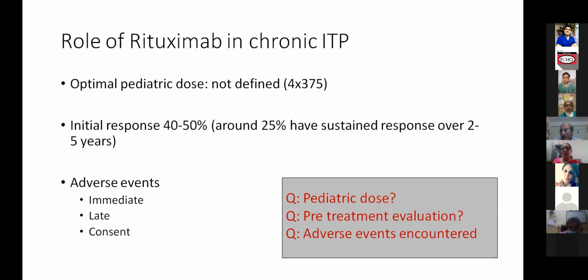Yeah, so because it's chronic ITP, you would have already done HBV, HCV. That's why no additional work. Rheumatologists look at tuberculosis very strongly. Like they do a chest X-ray and all prior to starting rituximab.